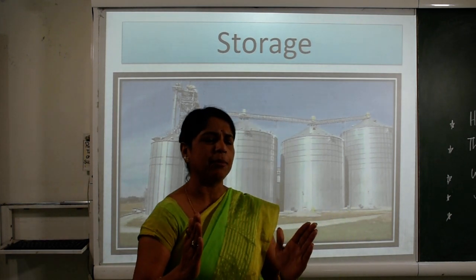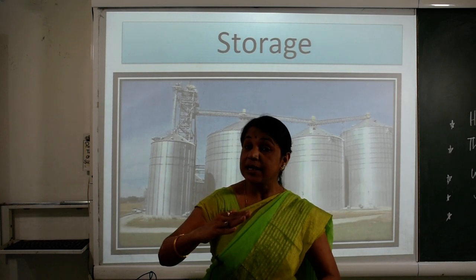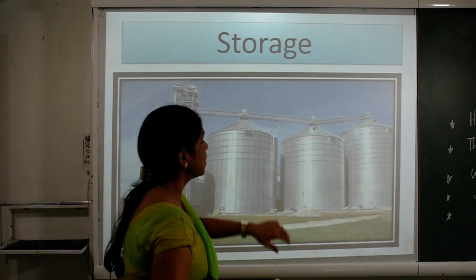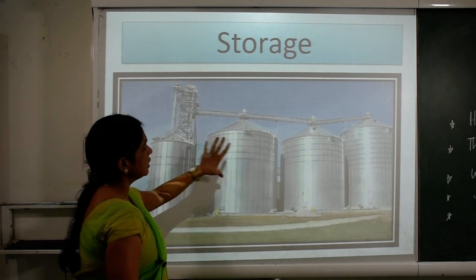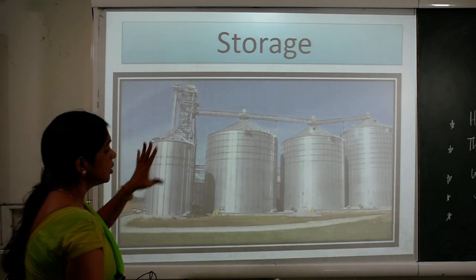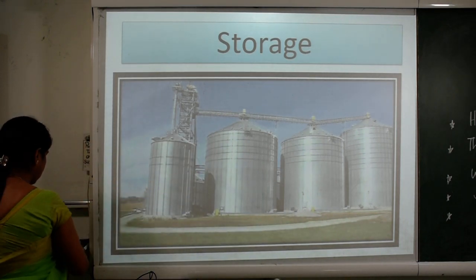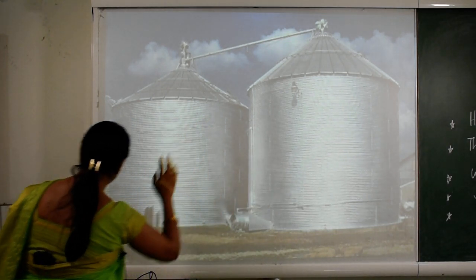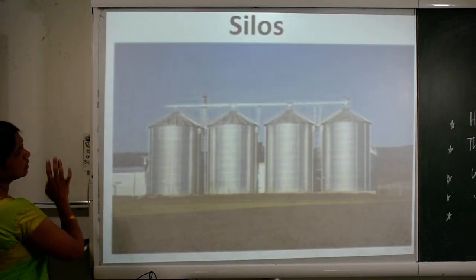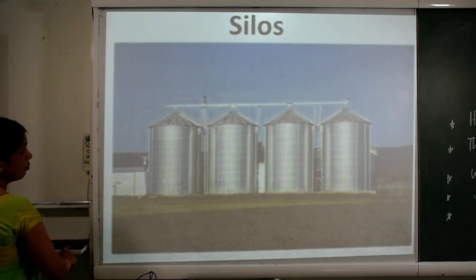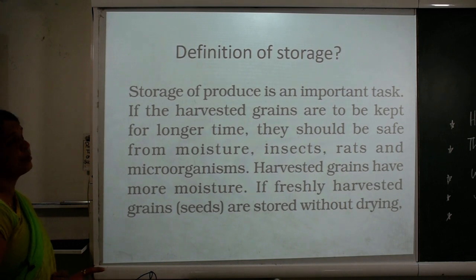But when we have a large amount of crop, the crops are collected into this type of big container, the silo. This is a big picture of the silos. Large amounts of crops are kept here.